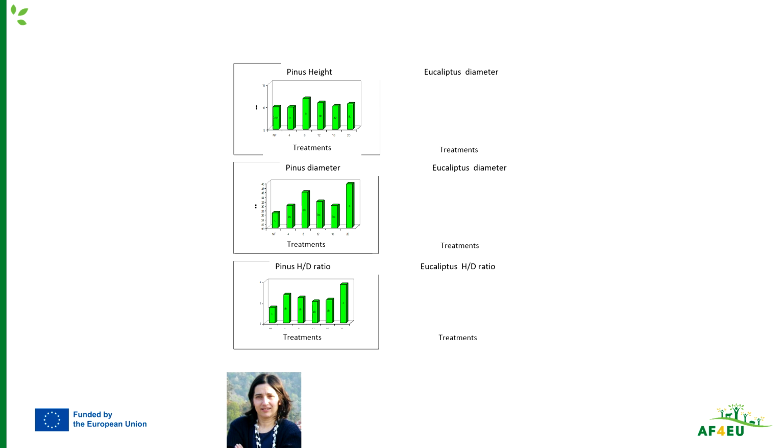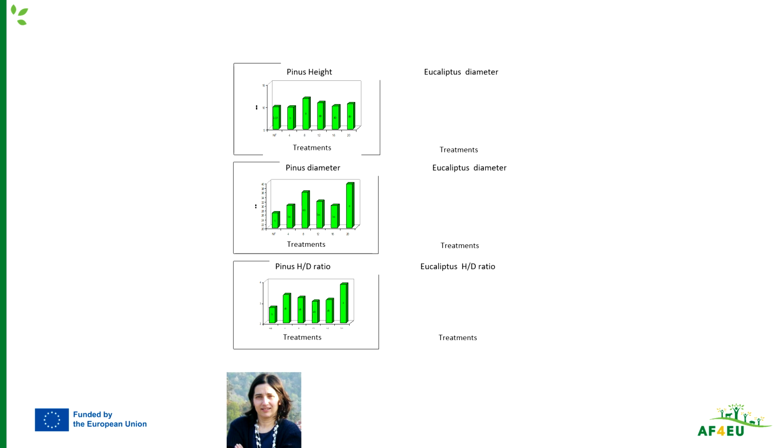For example, in the case of Pinus radiata, taking into account the height, the diameter, and the ratio of the height and diameter of the trees, we can see that initially there is an increase from no fertilization to 8 tons per hectare of this organic fertilizer of the tree diameter and tree height, and this can be due to an increase in the nutrient supply in soils with a low pH.